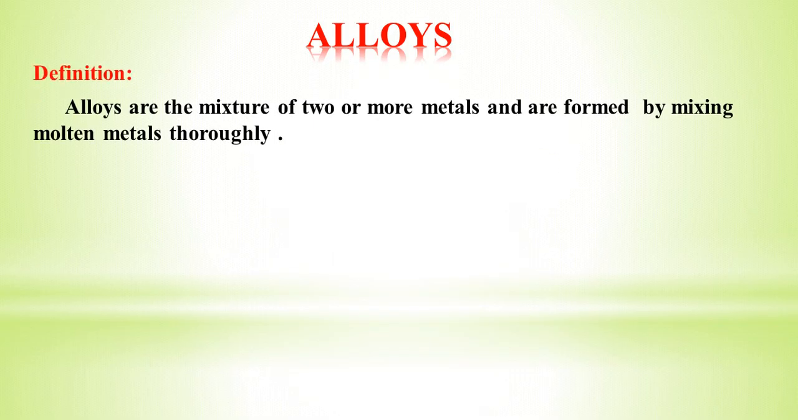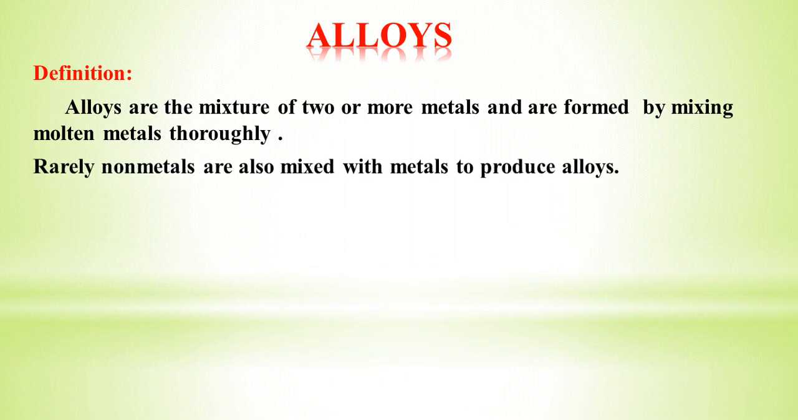The last topic is alloys. What is the definition of alloys? Alloys are mixtures of two or more metals, formed by mixing molten metals thoroughly. Molten means melted. Why do we have to mix two or more metals? Gold in its pure form is a very soft metal, so we add another metal like copper. If we alloy it with copper, we can make good jewellery.